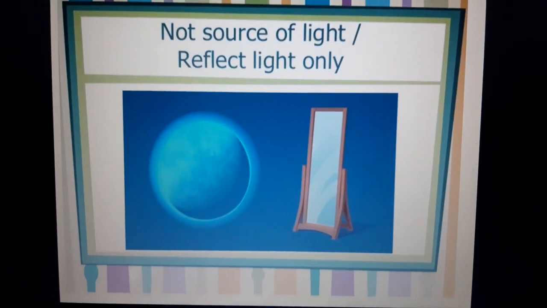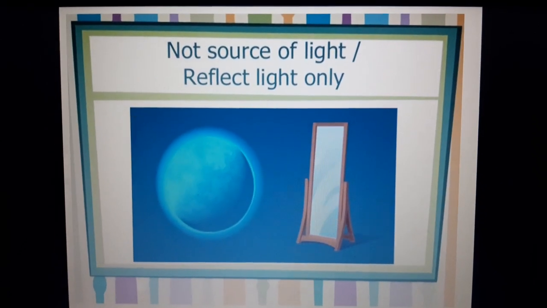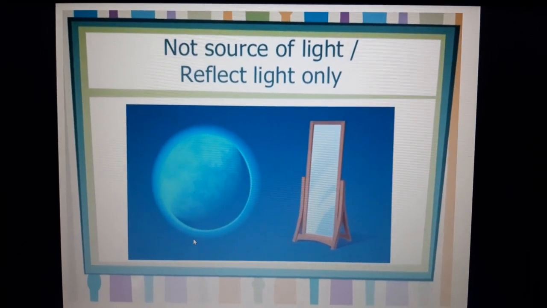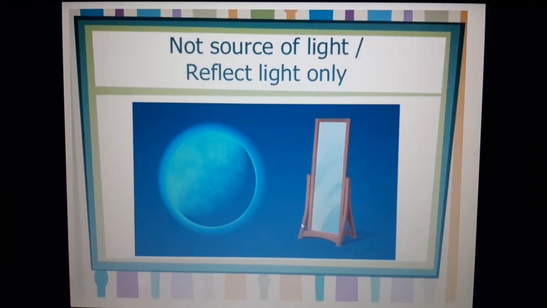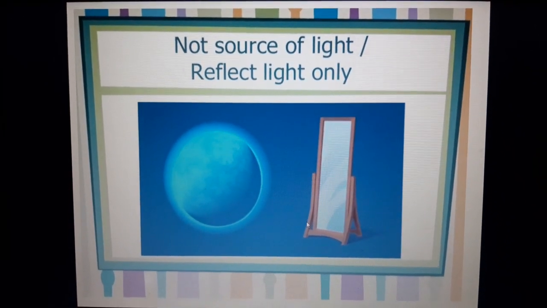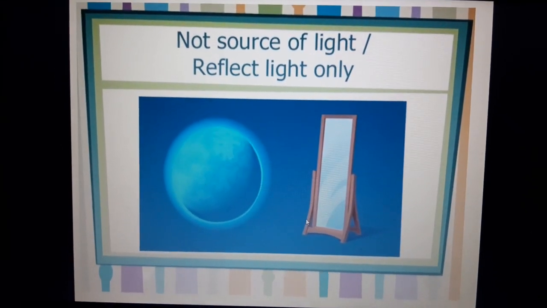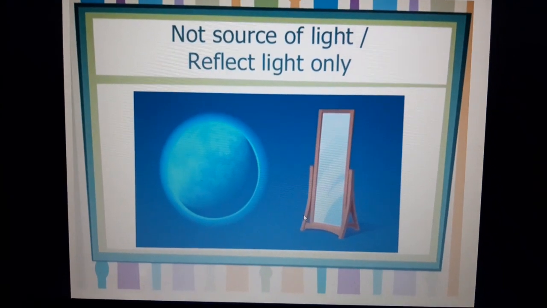Now there are other things which do not produce light, but they are good light reflectors. Some examples are the moon and the mirror. These both are light reflectors. They do not produce light, but they can reflect light. That is why they are known as non-luminous objects or materials.